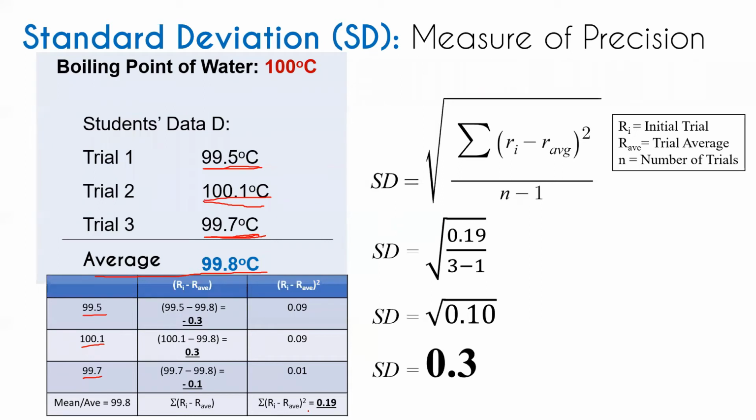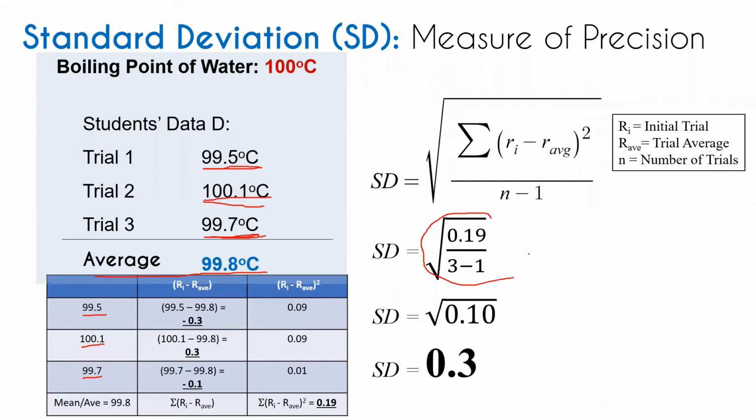Okay. Sir, why is it only 0.3? Why is it only in one decimal place? Okay. Your standard deviation is always in one significant figure. Sir, why one significant figure? Okay, take note.